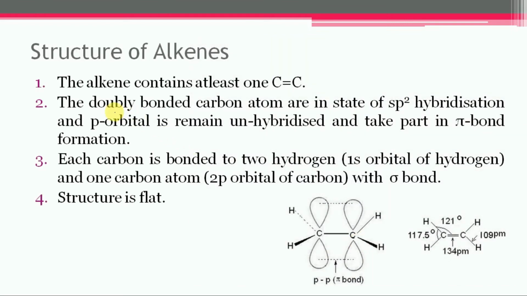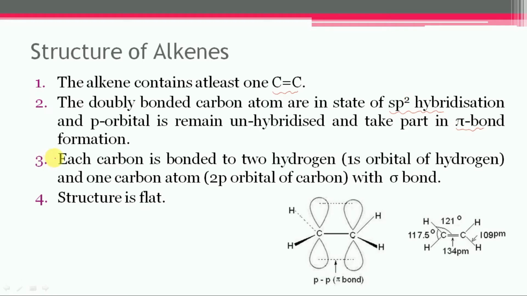Structure of the alkene. The alkene contains at least one carbon-carbon double bond. The doubly bonded carbon atoms are in the sp2 hybridized state, and each has one p orbital remaining in the unhybridized state, and this unhybridized orbital takes part in pi bond formation.